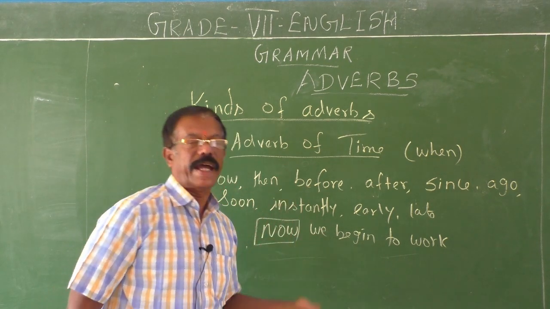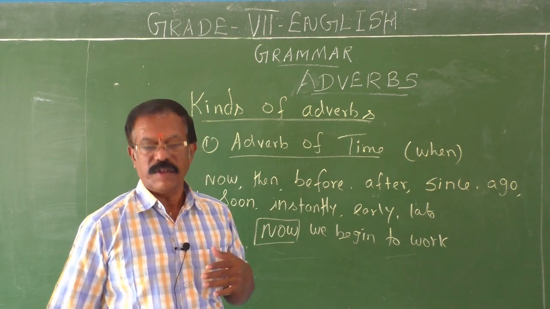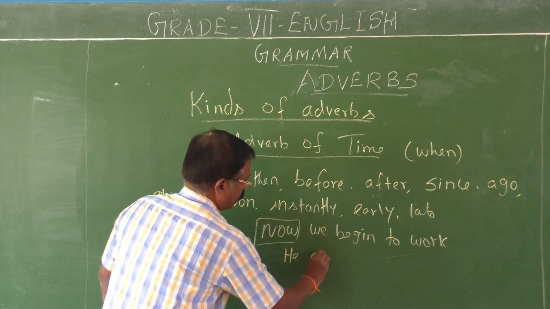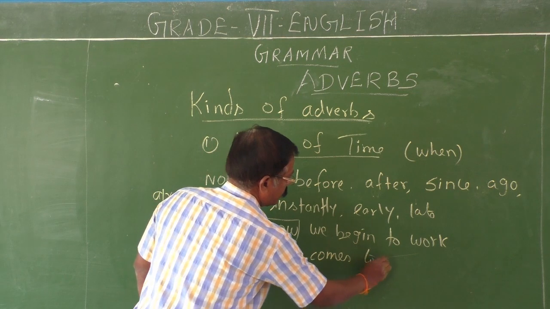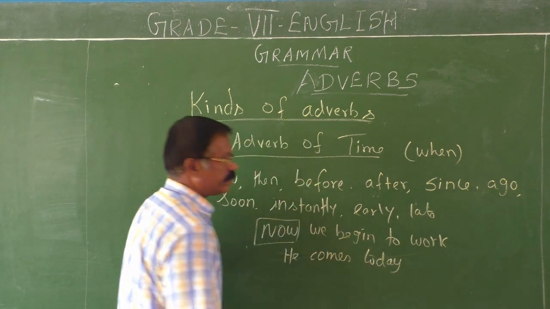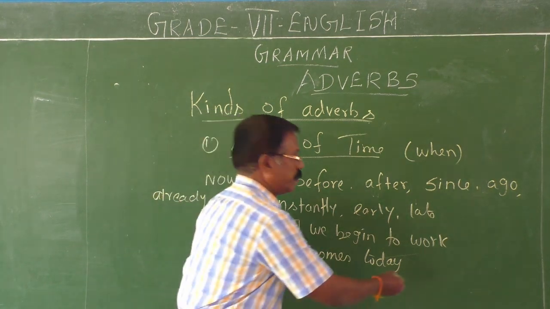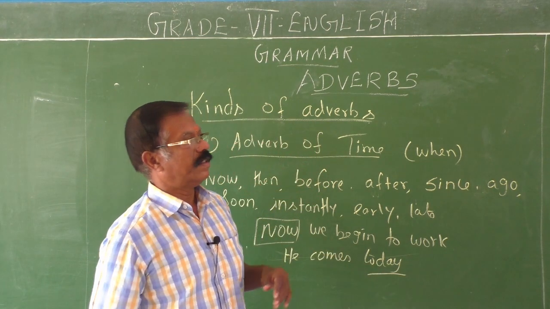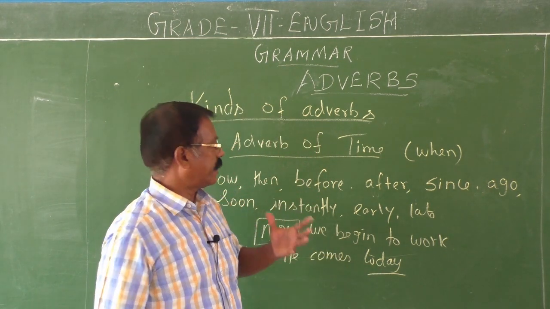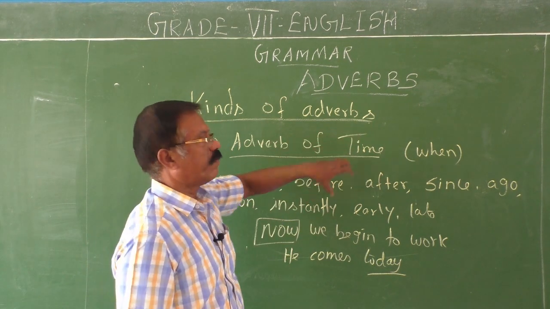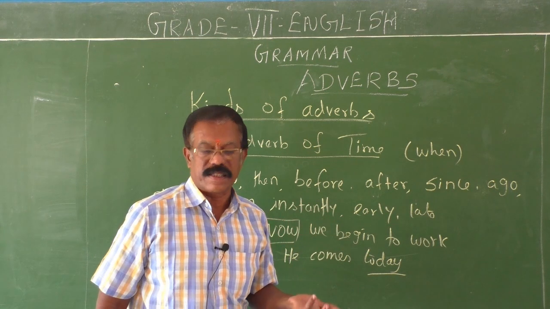They also give the answer to the question when. He comes today. When does he come? He comes today. This word today is an adverb of time. It describes the time of his coming. Therefore, this is called an adverb of time. It also answers the question when.